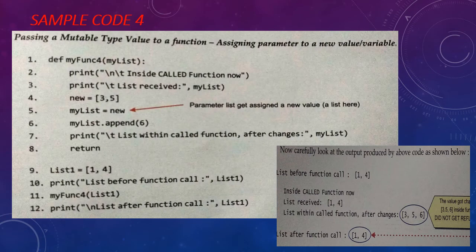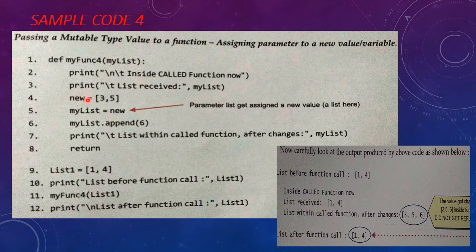I am taking one more example: passing a mutable type value to a function and assigning the parameter to a new variable or value. So here list 1 contains the values 1 and 4. When you print here, what will be the output? List 1: 1 and 4. When you execute my function 4, my list will receive the value of list 1, and after receiving, my list value will be the same. You can see here list received 1, 4.